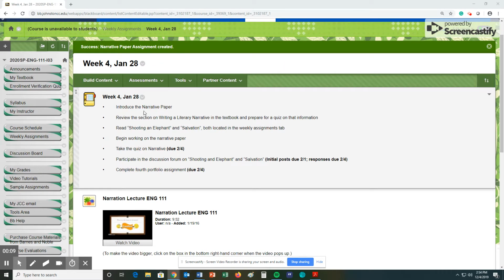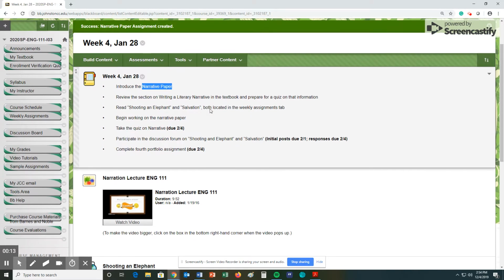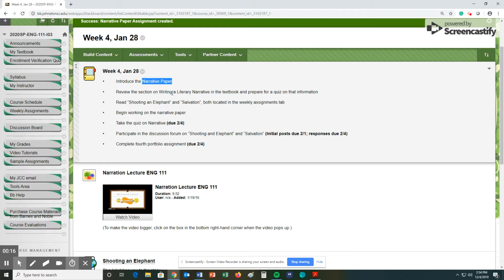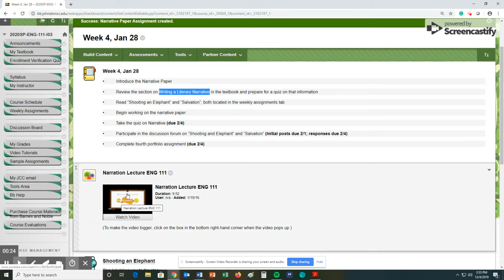Yay! We are going to introduce our first major paper, which is the narrative paper. And yeah, that's exciting. Actually, I enjoy this assignment. So to help you with this, make sure you review the sections on writing a literary narrative in the textbook, because there is a quiz on that. To help you, I've also created this lecture right here, which explains the basics of a narration.